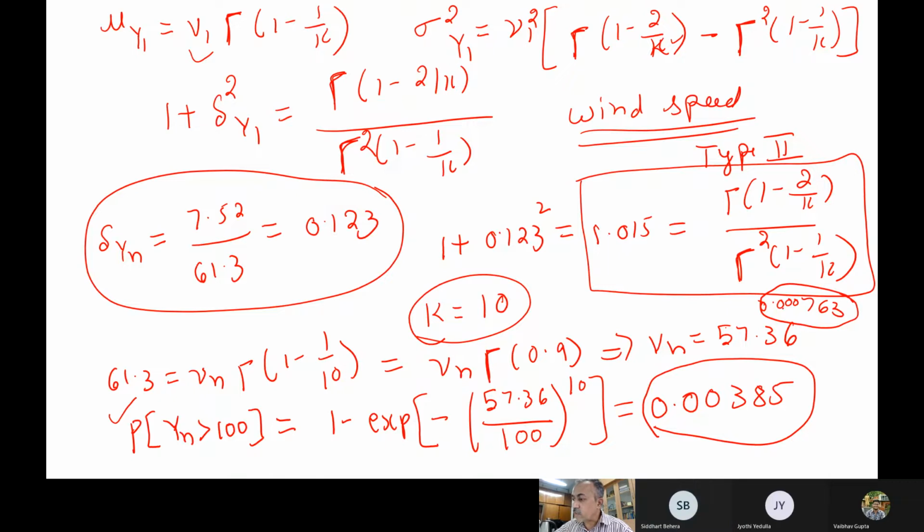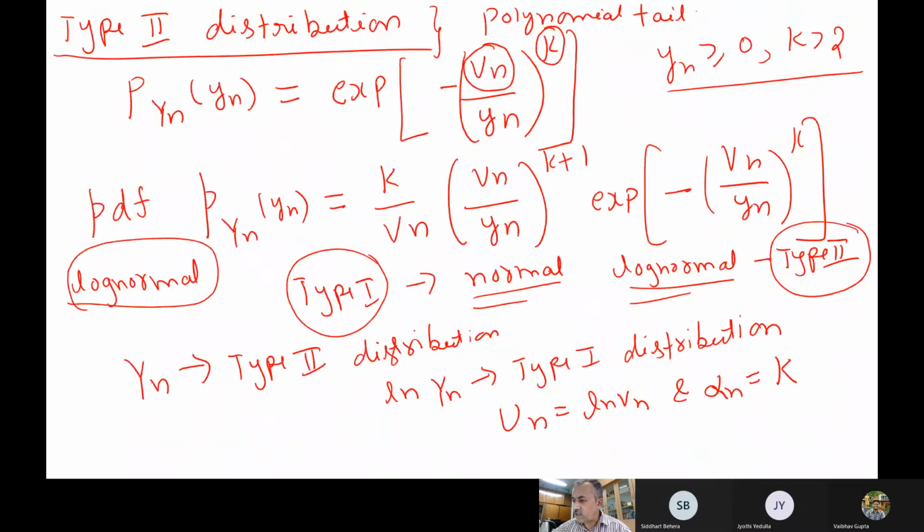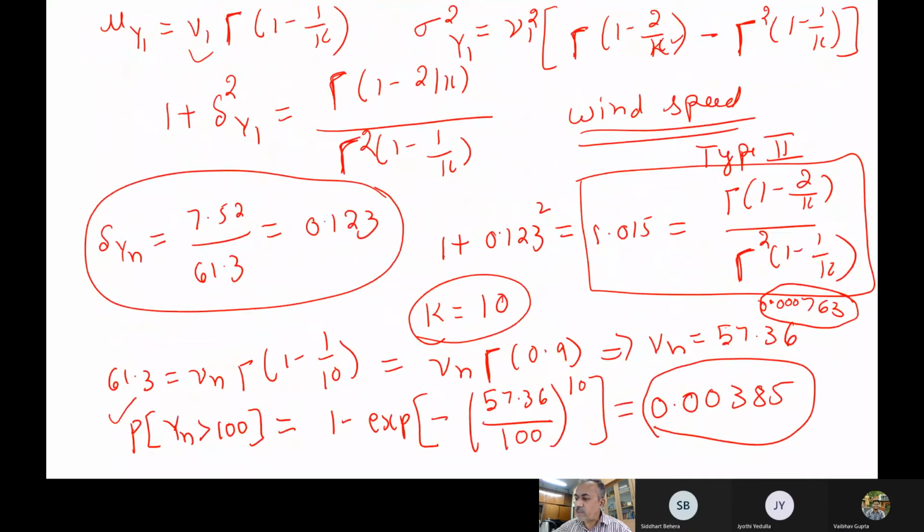Okay, previously it was 0. No, it has increased, sorry. Now it is 0.00385. Previously there were 3 zeros. You can see here, I think 3 zeros were there. You followed, so it has increased when you assume it to be type 2. You see the distribution itself, so you can get different results.